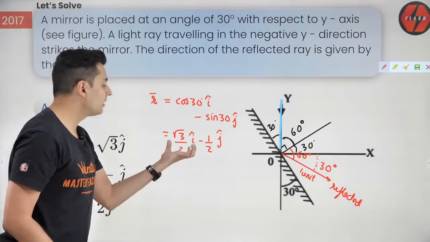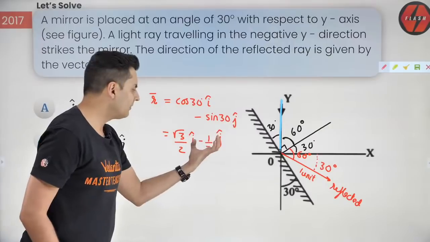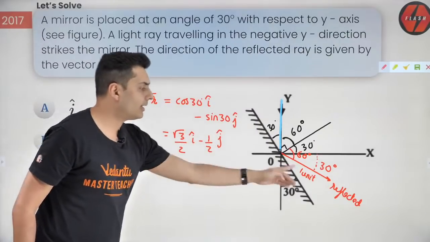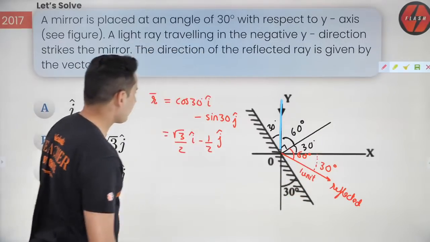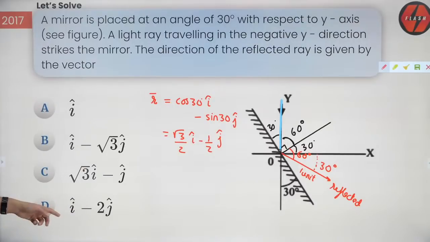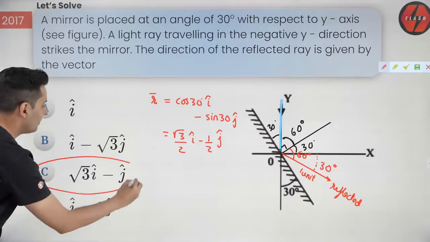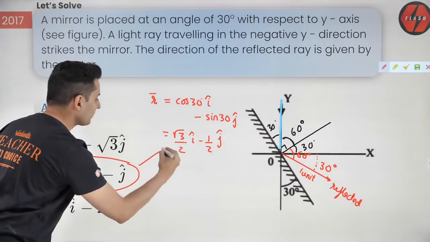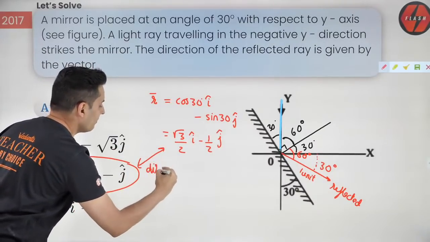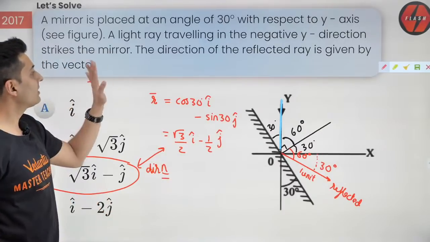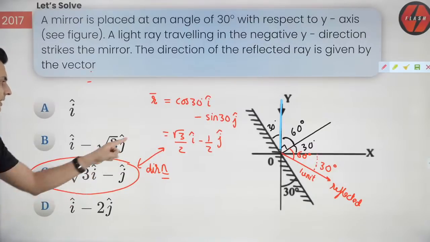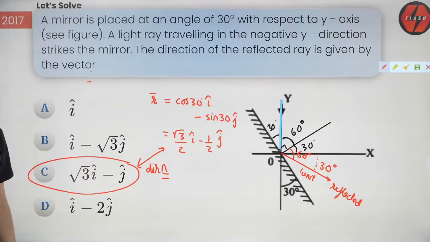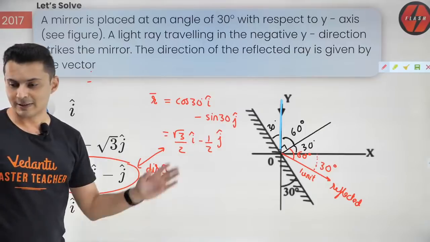This is giving you one vector which is in that direction. But the units could be anything. So understand, if I multiply this with 2, I will get this answer. But that is also in the same direction. The directions are the same, the magnitudes aren't. The question says the direction of the reflected ray is given by which vector. So these vectors all give the same direction. I hope this is clear.